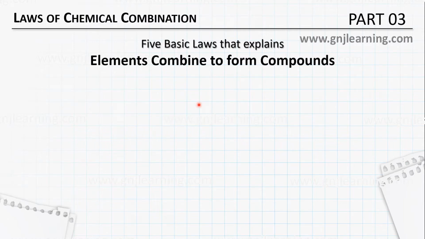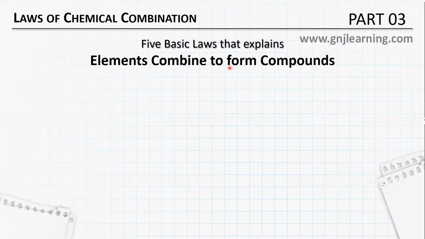In the last part we saw what elements are and how they are classified. Elements are pure substances that have only one type of atom in them. And compounds are pure substances that contain more than one type of atom.